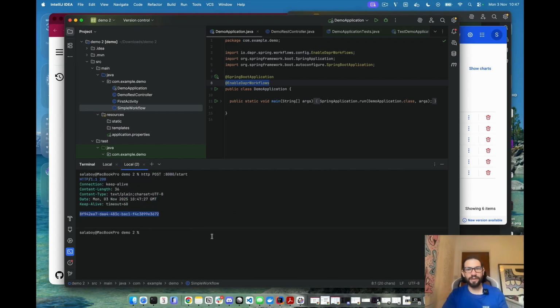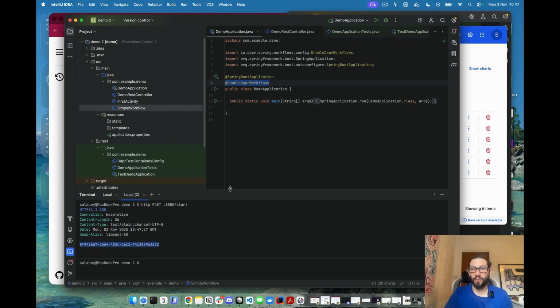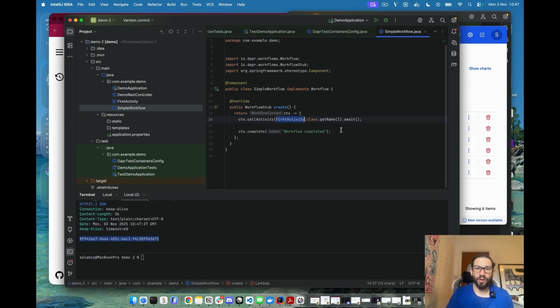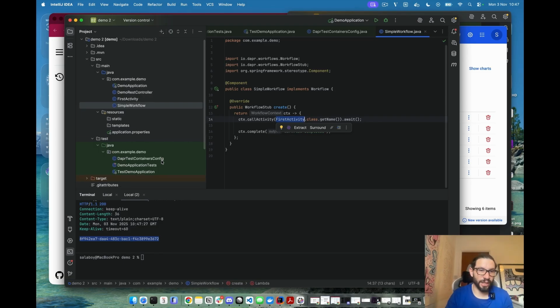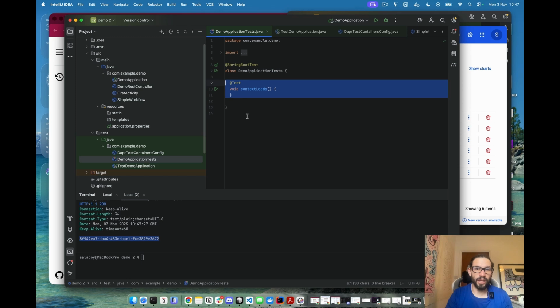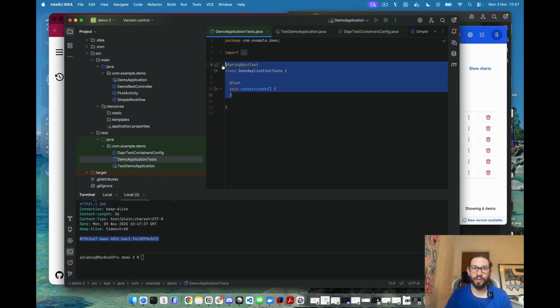Right? So that's the most simple workflow that we can write. We can of course extend the workflow definition now and iterate over this by adding more call activities or even waiting for external events, and then keep building the application and writing tests. In this case, we will be adding more tests into the Spring Boot tests by just calling the application APIs and validating that the workflows have been executed.